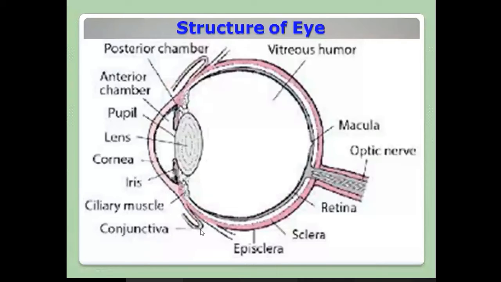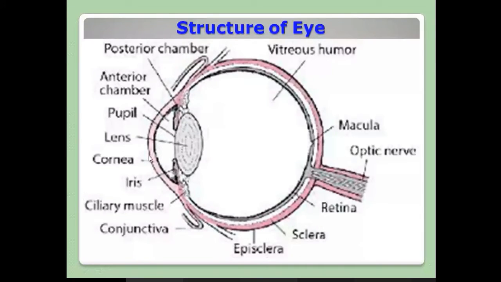Then this is another muscle, episclera, sclera, retina. This is the macula or fovea. This is the optic nerve. Inside this chamber there is fluid, called vitreous humor. Then this is the posterior chamber. This is the anterior chamber. Then the cornea, the iris, the ciliary muscle, all these things are there. And this is the entire retina, from here to here.